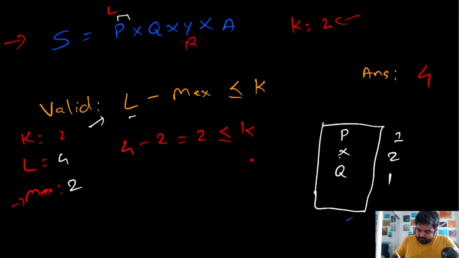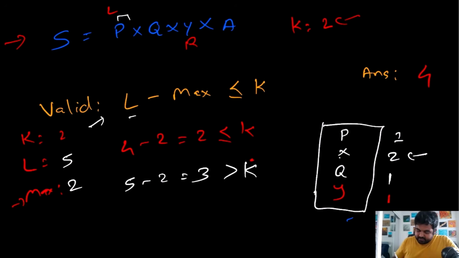Now r moves one value to the right. Now this is y. Y is occurring 1 time. Now the current length is 5, and the maximum value we have is x, which is 2. So far we are good. Now we will try to do 5 minus 2. So 5 minus 2 is actually 3, which is greater than k, which means that this condition is not satisfied.